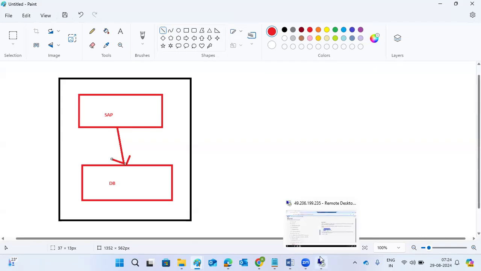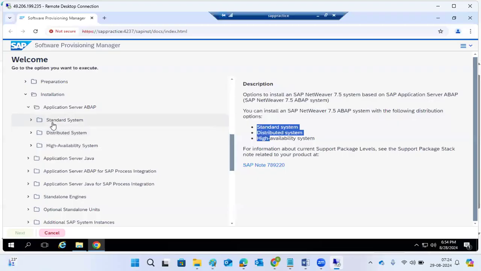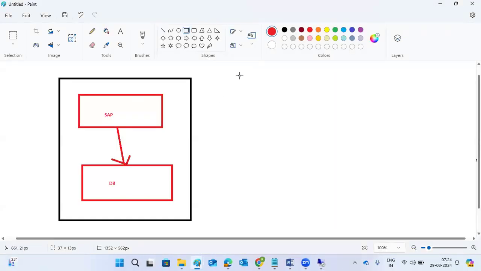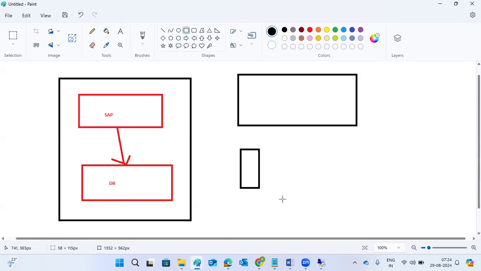But there is one more procedure: distributed. Distributed means SAP is on one host and DB is on another host, which means two operating systems.